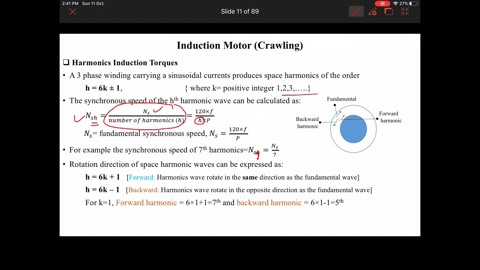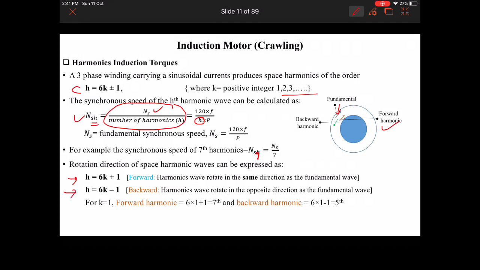Now we want to know the rotation direction of the space harmonic waves. From this formula, we get h equal to 6k plus 1. This is called the forward harmonic. The wave rotates in the same direction as the fundamental. Like if this is the direction of our fundamental flux, the forward harmonics will also go in the same direction.